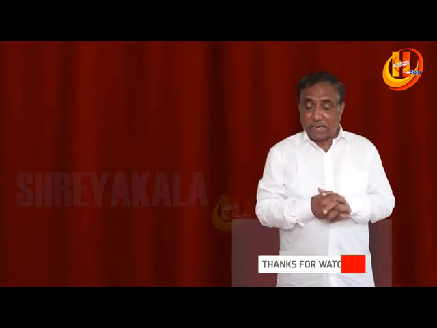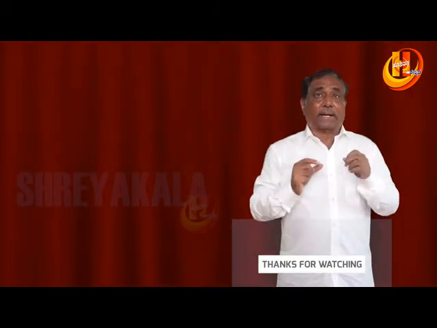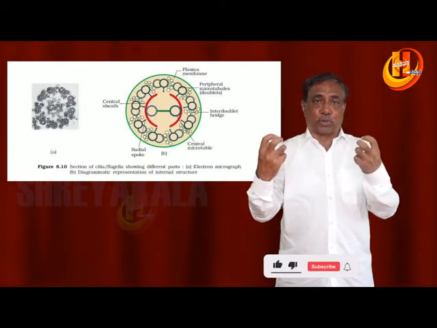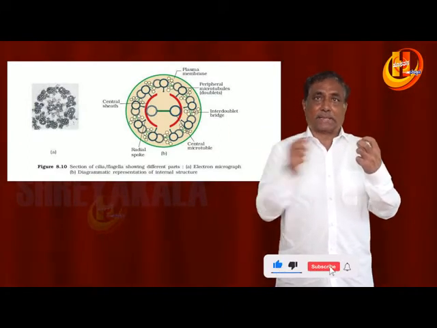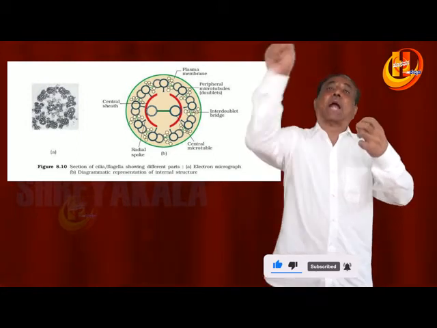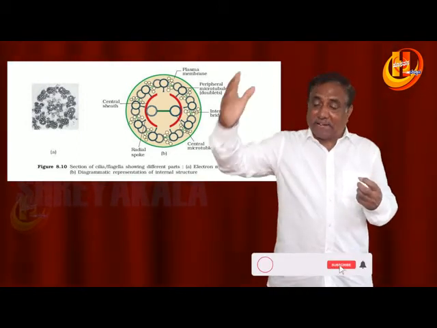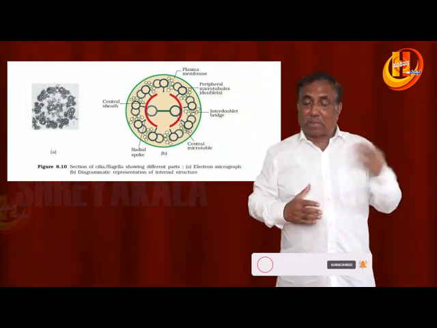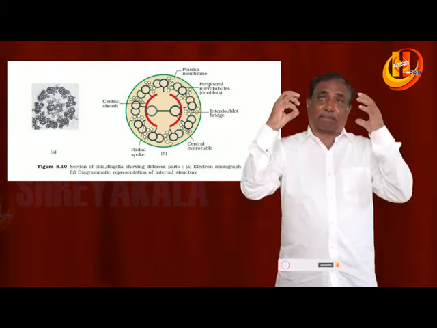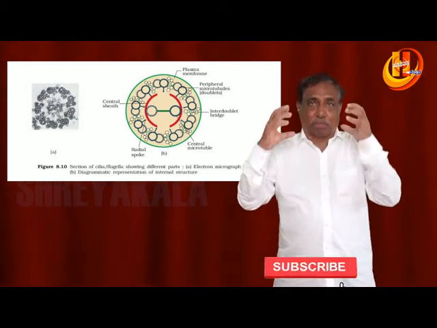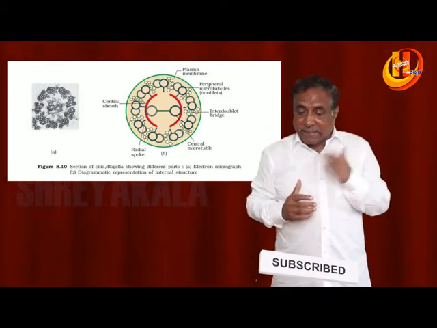Coming to the flagella, it consists of a central 9+2 arrangement, with two central microtubules. They are connected by a bridge, and around this there is a central sheath, and peripheral doublet microtubules are present.